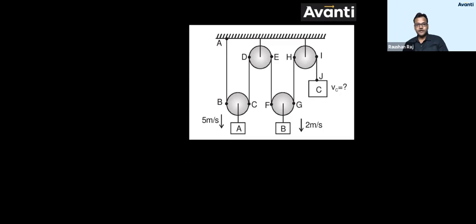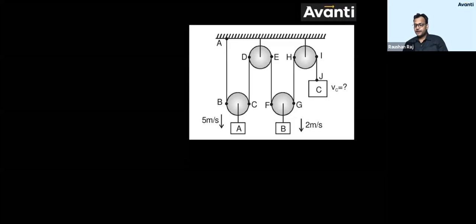Vishwa, if you have actually gone for the formal method, then you can actually see the difference. In the formal method, you have to find the position. First, you get the relation between position of all the points. Then differentiate it first with respect to time. You'll get velocity. Double differentiate it, you'll get acceleration. So it goes a little longer.